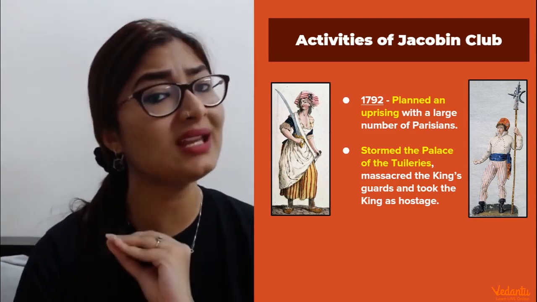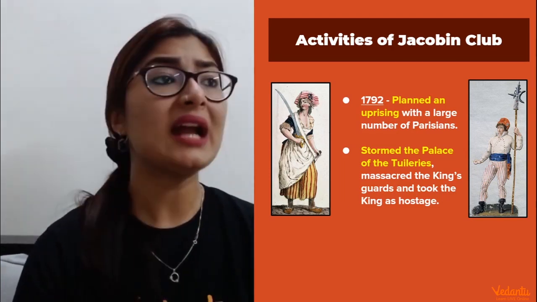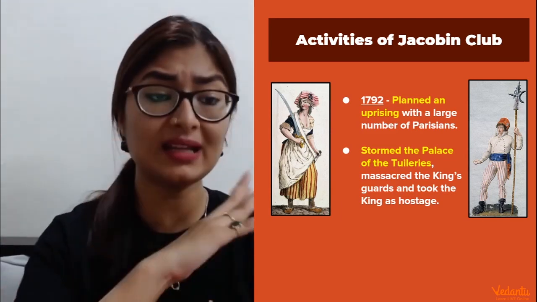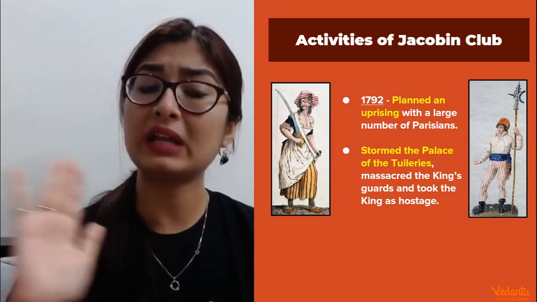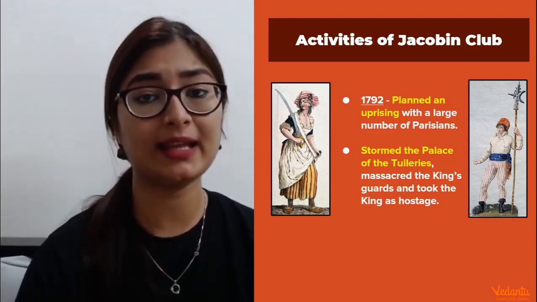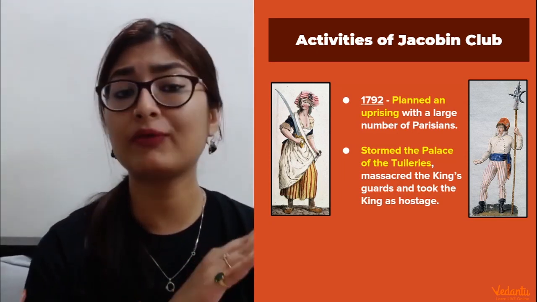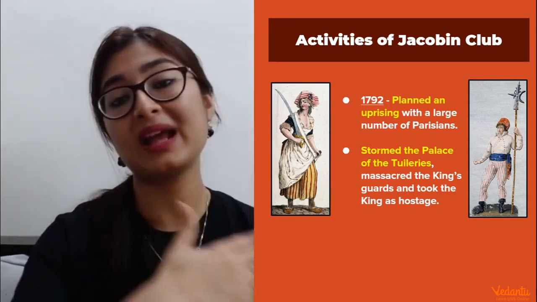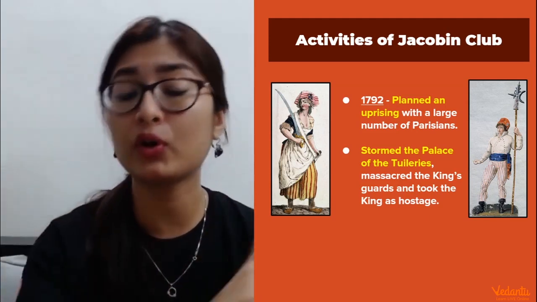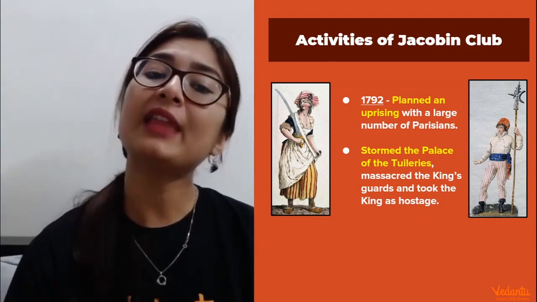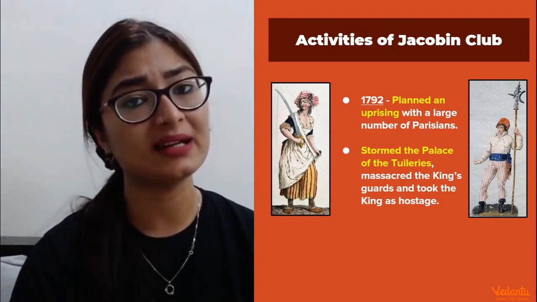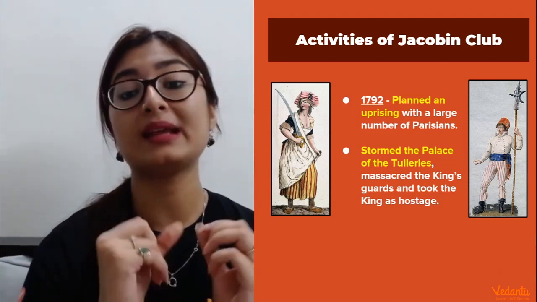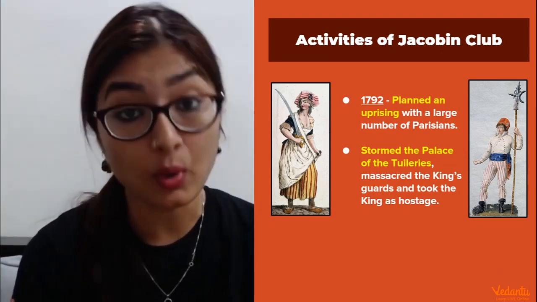But one thing that is very important for everyone is food. That is something that appeals to every segment, every sector, each and every member of the society, irrespective of their caste, irrespective of their class, irrespective of their job, anything else. Food is a basic requirement of each and every person. But the food at this point was still short in supplies, and the prices were still going high, which was creating a problem for all the lower sections of the society. And that's why people in Paris were so unhappy, so unsatisfied, and they came together and started an uprising.